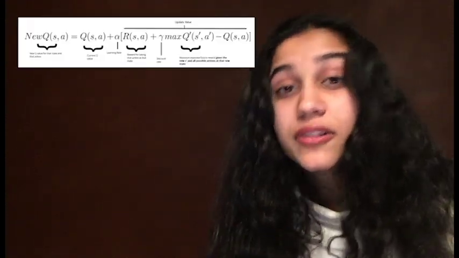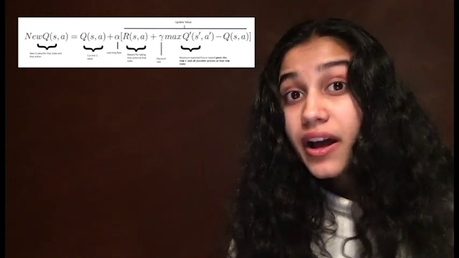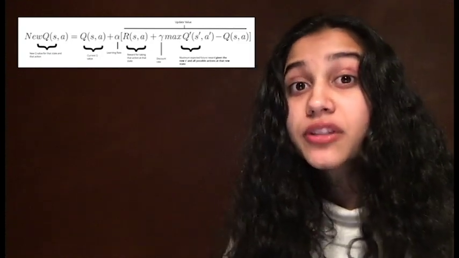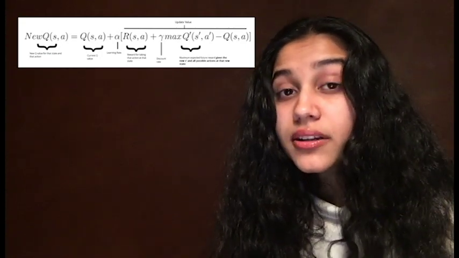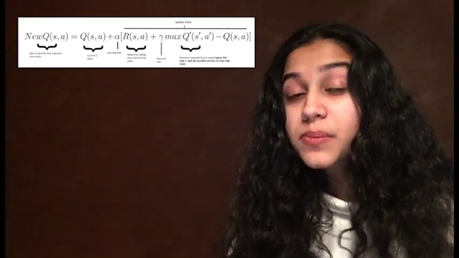Q learning is a reinforcement learning method that uses the Bellman equation to update its Q value. The Q value determines the value of an agent moving to a certain state. The Bellman equation calculates the Q values of all possible states that the agent can move to next. So Q learning and the Bellman equation help the agent identify which state and which action to take next in its environment. The only problem with the Bellman equation and Q learning is that it's only most effective with solving simple problems where there's only a limited amount of states. But when it gets to more complex situations, the Bellman equation in Q learning is not ideal.